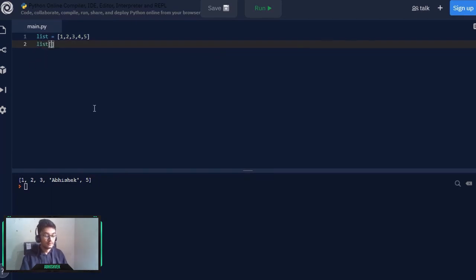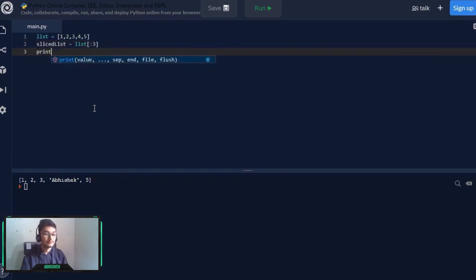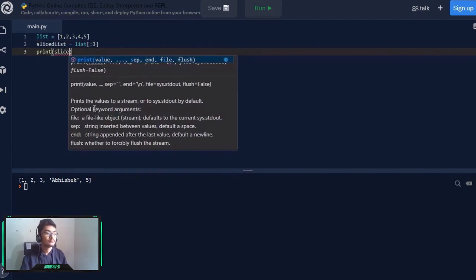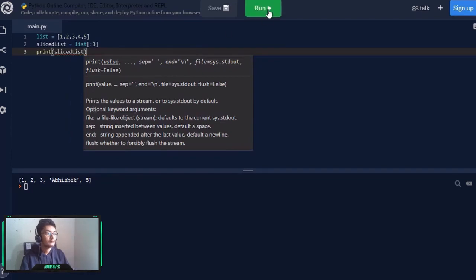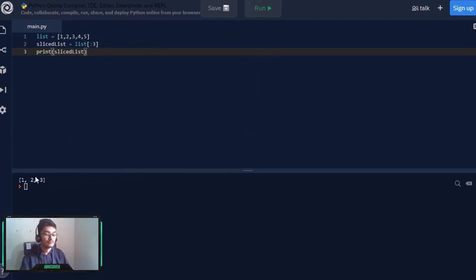So if I slice my list, let's say only from 0 to 3, and assign this slicing to a variable, let's say sliced list, and print it, we will be getting values only till 3, which is 1 2 3. Now this 3 is different from the array index. It refers to position, whereas the start refers to the index itself. So this is slicing in list.